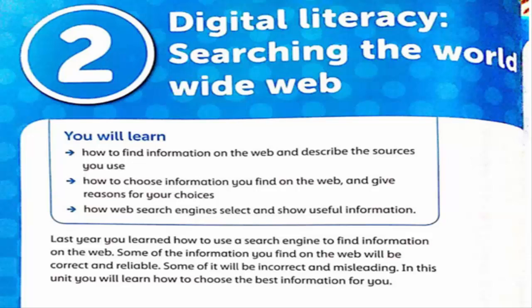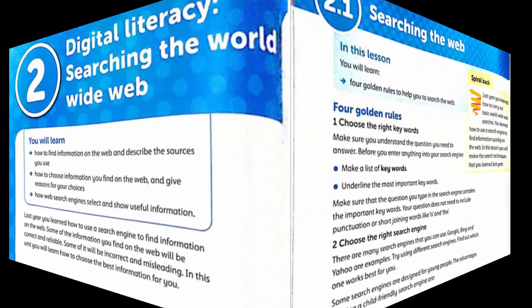Last year you learned how to use a search engine to find information on the web. Some of the information you find on the web will be correct and reliable, and some of it will be incorrect and misleading. So in this unit you will learn how to choose the best information for you.